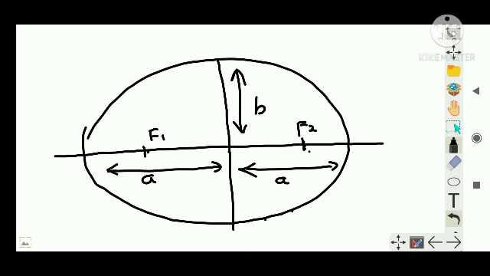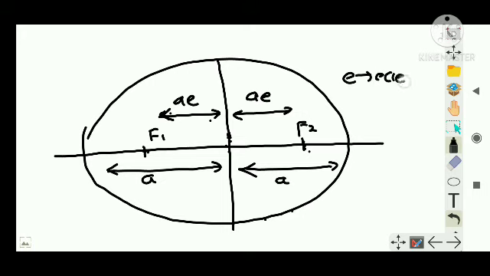This much clear? Now know about the terms of an ellipse, guys. This is not there in your textbook, I am taking it voluntarily from my side. So this is usually called AE, that is A into E, the position of any focus or focal point from the center of the ellipse is AE along the major axis, not along the minor axis. Along the major axis, F1 is at a distance AE from the center, and F2 will also be at a distance AE from the center, where E is called eccentricity. Clear? Keep that in mind.